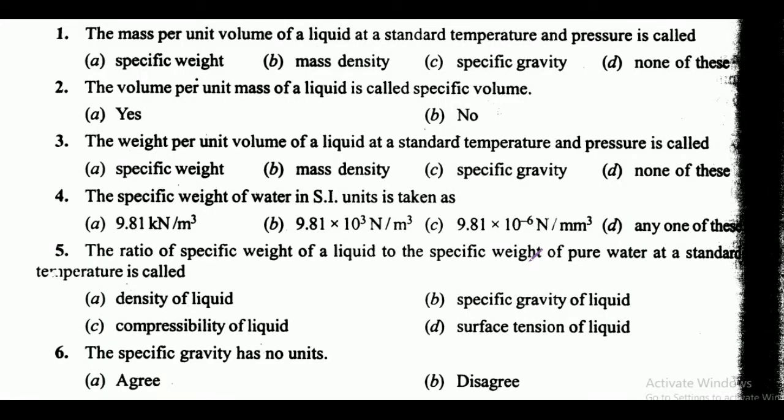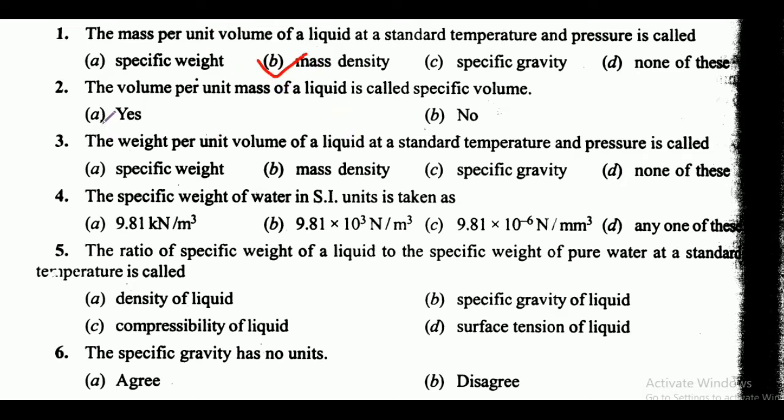Friends, this is question number 1. The mass per unit volume of a liquid at a standard temperature and pressure is called. Here options are specific weight, mass density, specific gravity, none of these. So here friends, correct answer is option B, that is mass density.